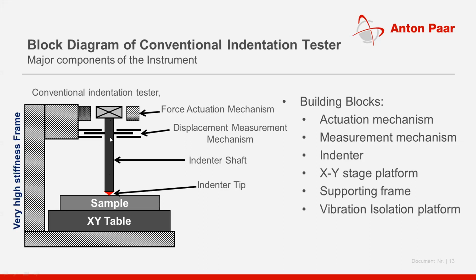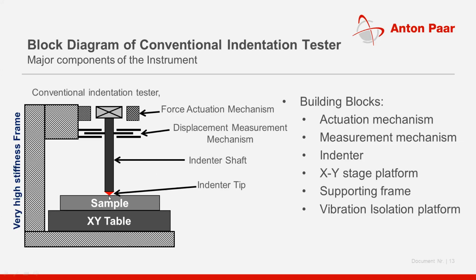So when the force is applied, the shaft will move in the normal and downward direction. And when you are unloading, lowering the force, this tip will move in the upward direction. So this shaft will be moving up and down depending on the force that you are generating.